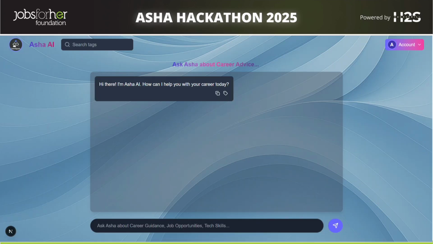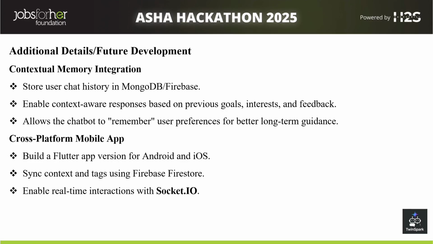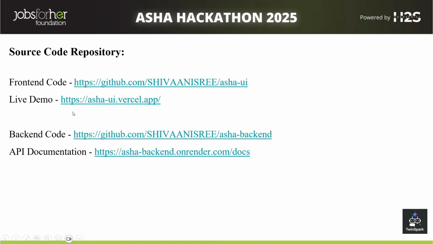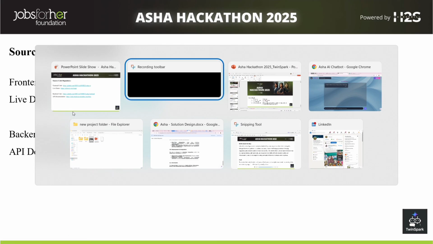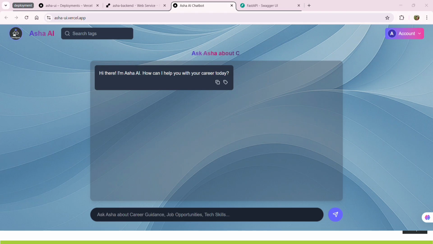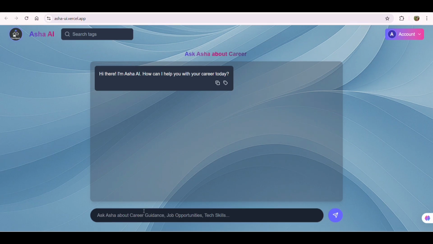And this is the user interface of our web application. And here is the live demo of our web application.